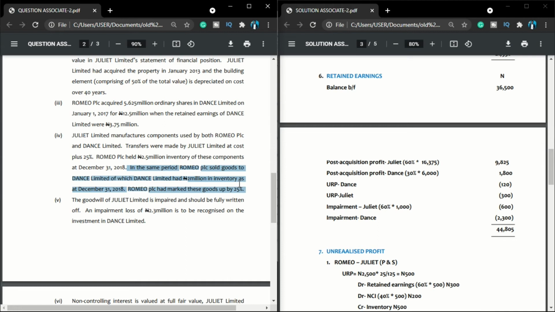Don't forget, an associate is not a member of the group. And let me reiterate this. Unlike when we are looking at parent and subsidiary issues, whereby we ask ourselves who is the seller, when we are looking at associates, the question of who is the seller may not really be necessary, because no matter who is the seller, either the parent company or the associate, the parent company is going to suffer unrealized profit just to the tune of the percentage owned in that entity.